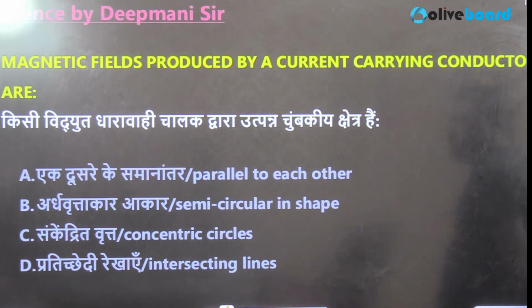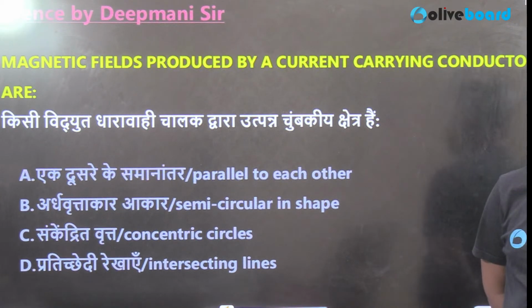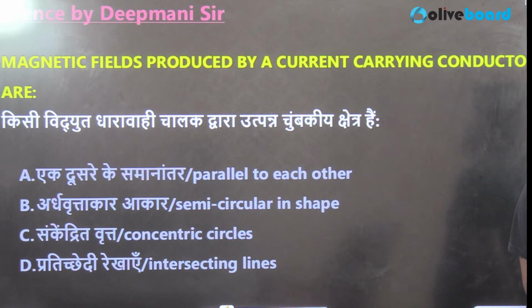So what do you think? Is it parallel to each other, semicircular in shape, concentric circles, or intersecting lines? So the direction of the magnetic field is always perpendicular to the direction of current flow, right? Here they are asking: magnetic field lines produced by the current carrying conductor are dash: parallel to each other, semicircular in shape, concentric circles, or intersecting lines.